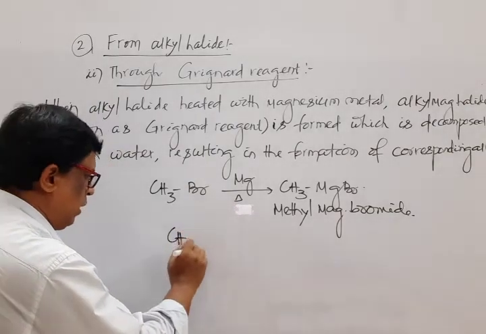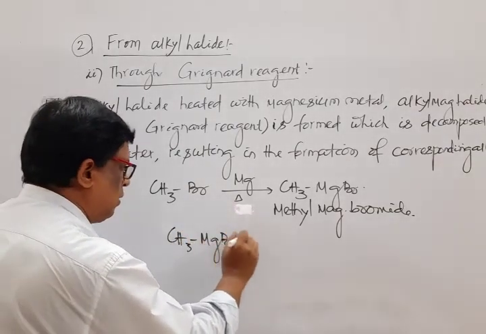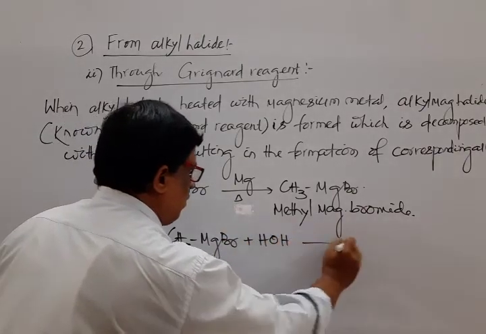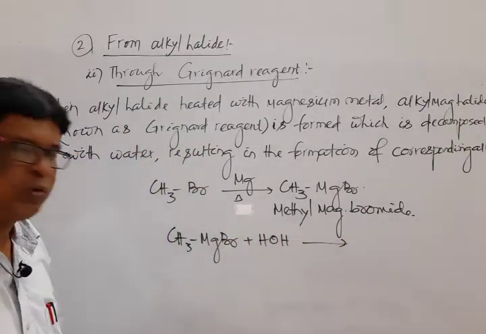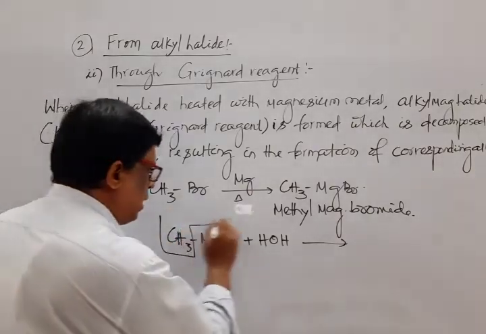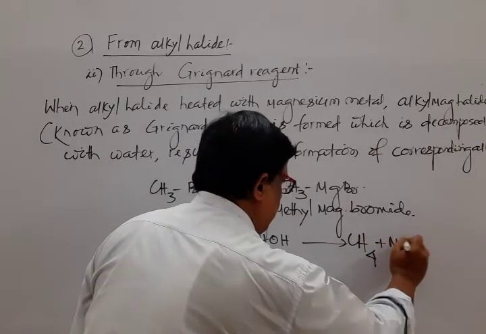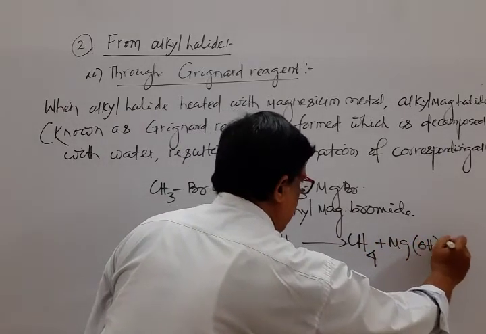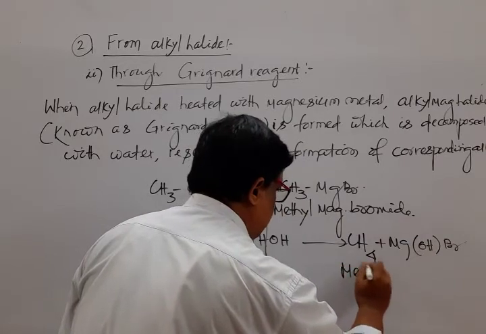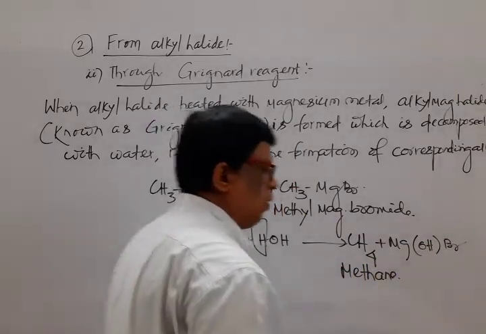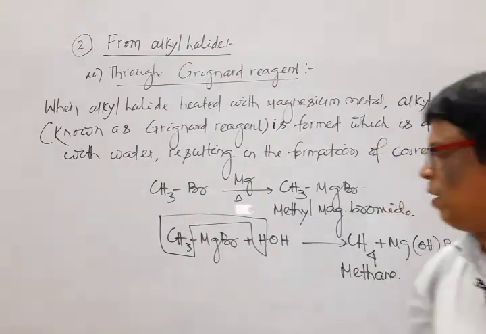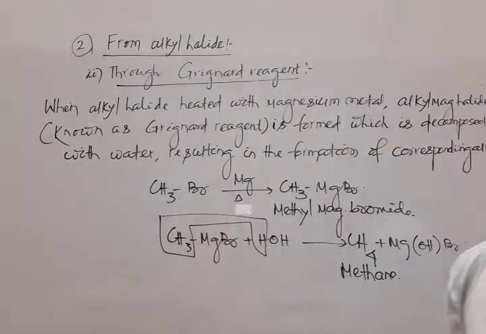Finally, methyl magnesium bromide is decomposed with water, H2O, to form methane; the byproduct is magnesium hydroxybromide. Methane can be prepared by this method from methyl bromide. So by taking the example of the Grignard reagent, it is also possible.